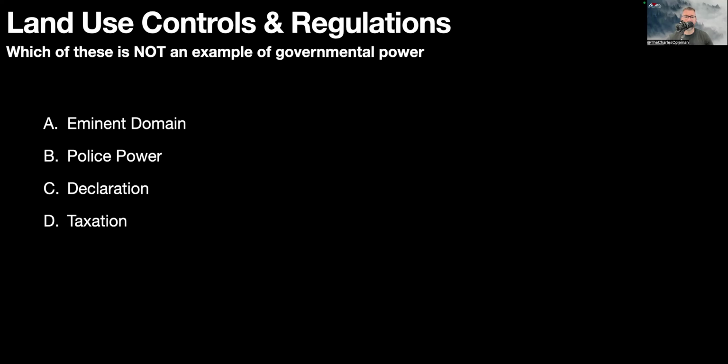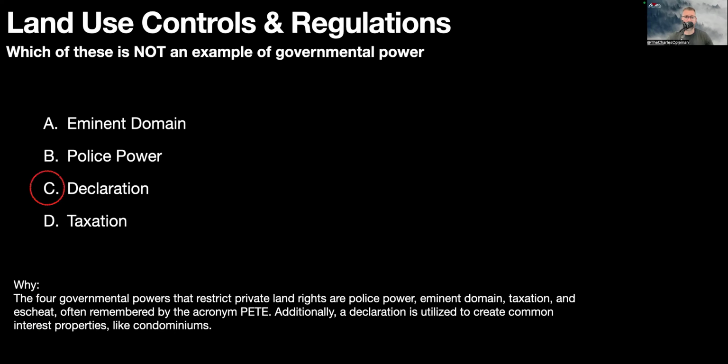Which of these is not an example of governmental power? Declaration. The 4 governmental powers that restrict private land use are police power, eminent domain, taxation, and escheat, often remembered by the acronym HEAT. Additionally, a declaration is utilized to create common interest properties like condominiums.